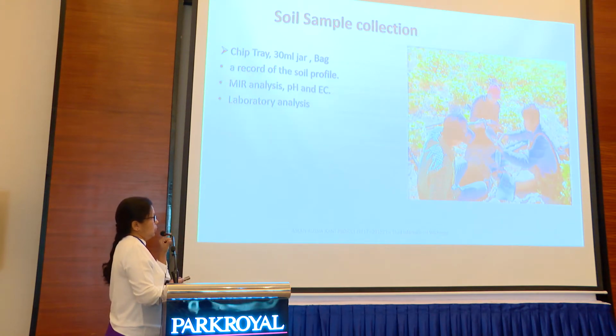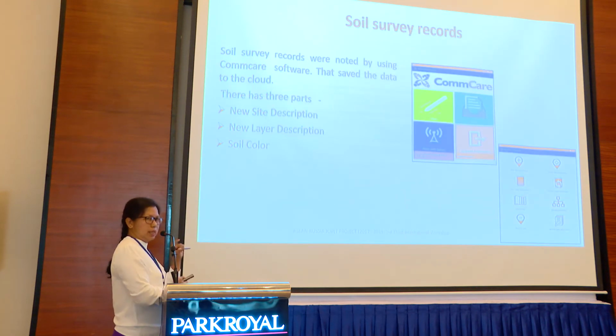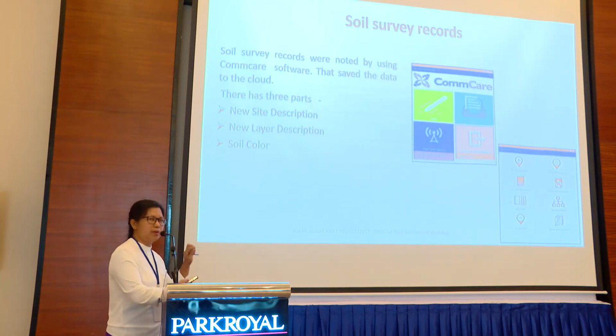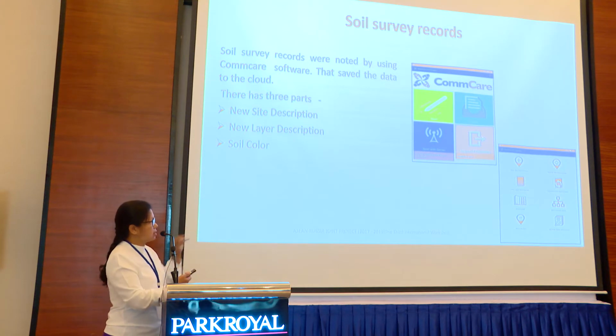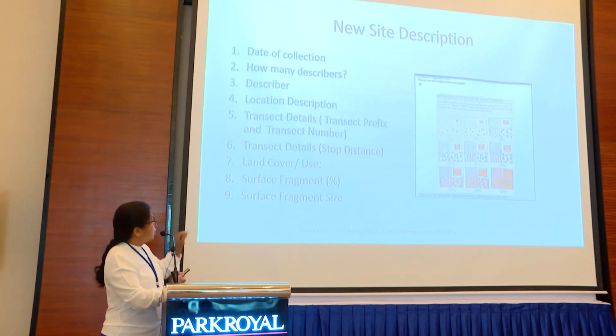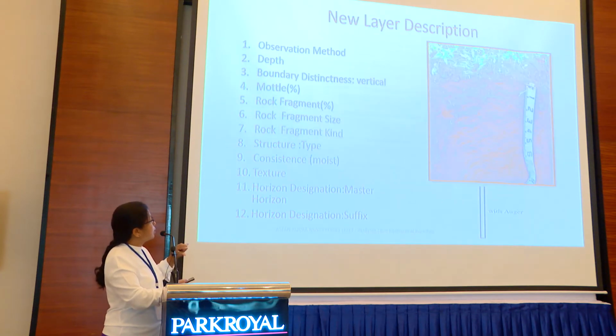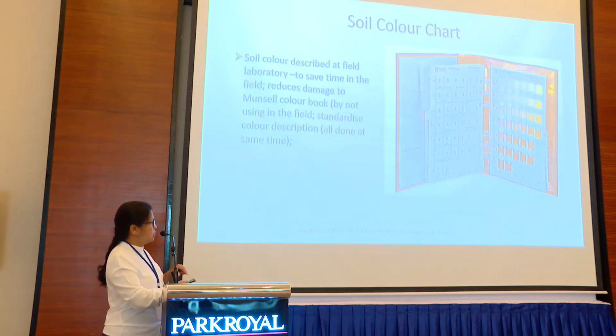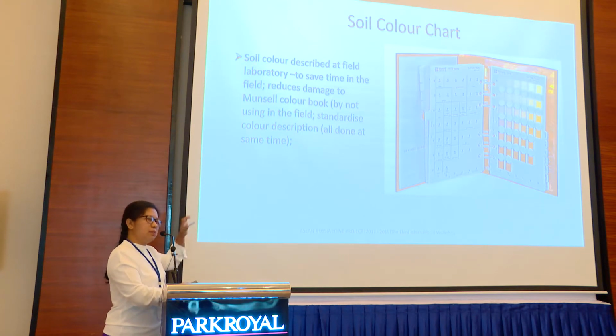And we use another soil sampling procedure, like the ACIR procedure, and we use a tablet. We don't use paper; we only use the tablet. And we also have new site descriptions and new layer descriptions, and we use soil color charts like the former soil classification procedure.